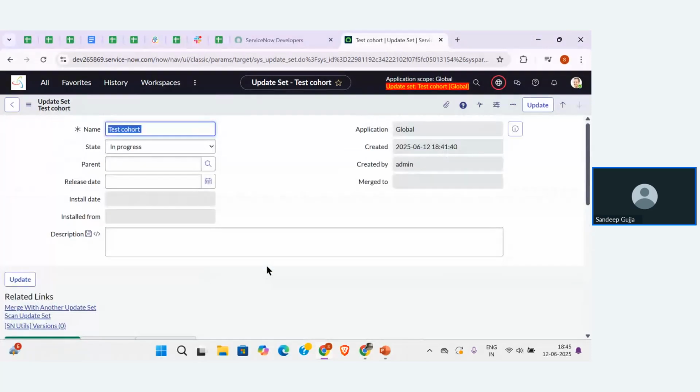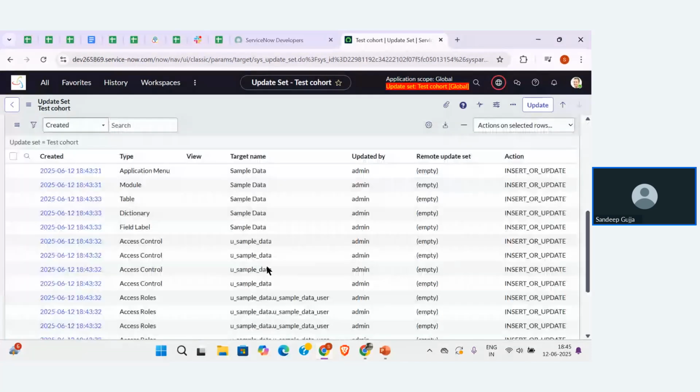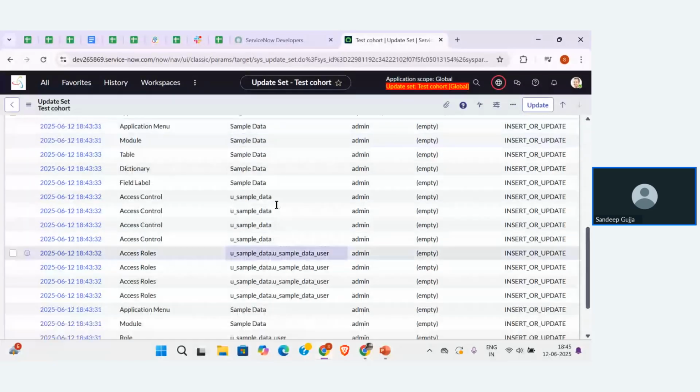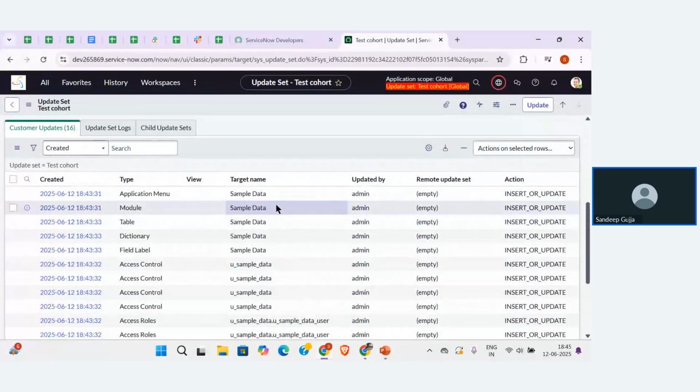Whenever you are creating the table, we have two checkboxes over there. One is for creating the application in the instance that we are using, that is on the web. If you want to create the application for mobile, we can go for the next checkbox while creating the table. If you enable both checkboxes, then it will create two applications for you: one for the instance that we are using now, one for the mobile version. So whenever we create any table, these many things are created automatically.